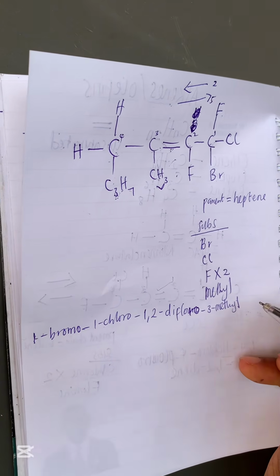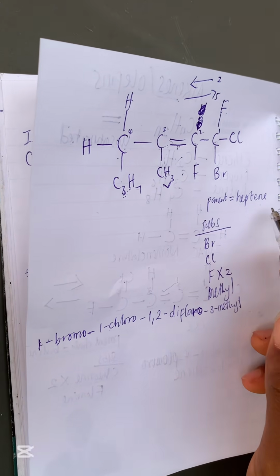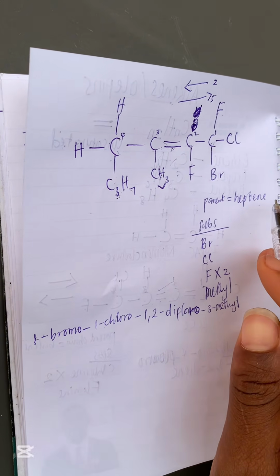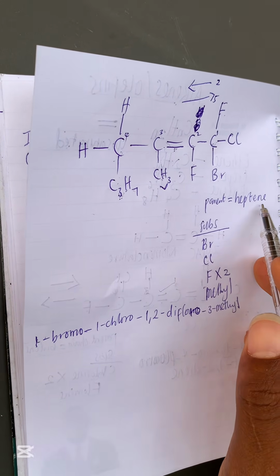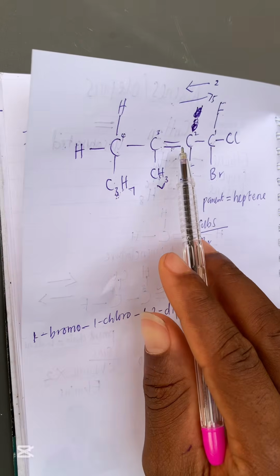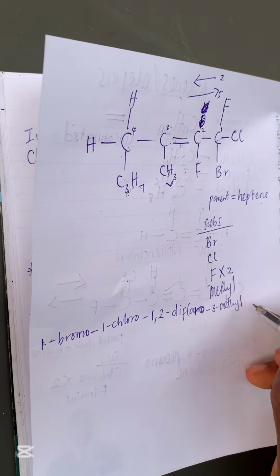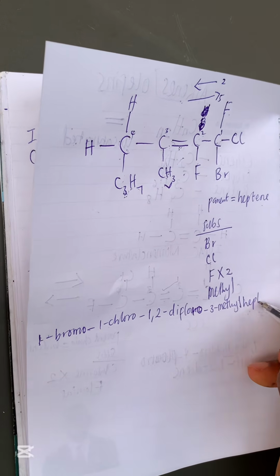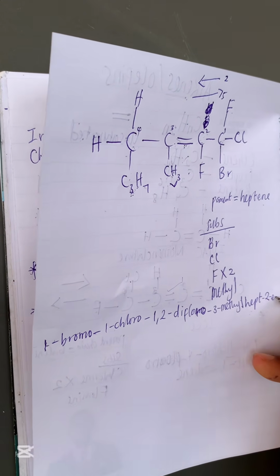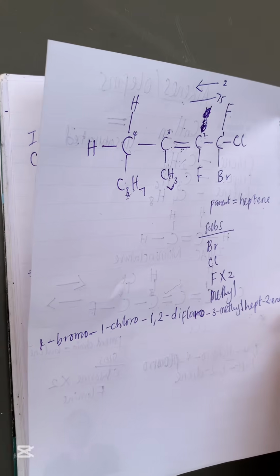Then we'll put the parent name. The parent name is heptene, but we cannot just write heptene. We need to let them know the carbon that is bearing the functional group, and that is carbon 2. So we'll write hept-2-ene.